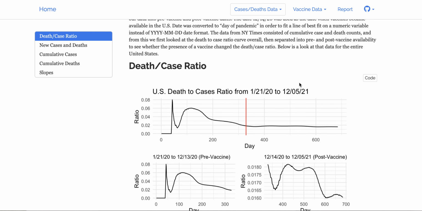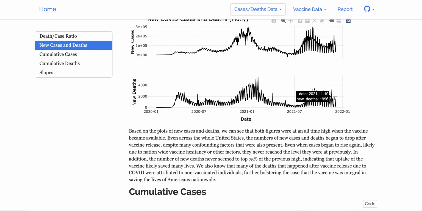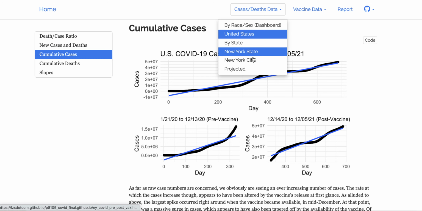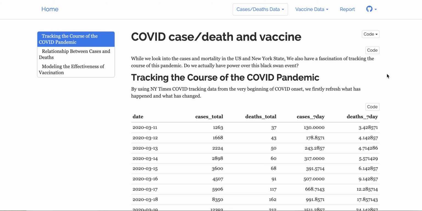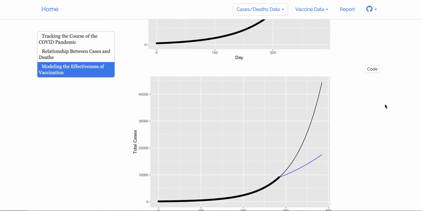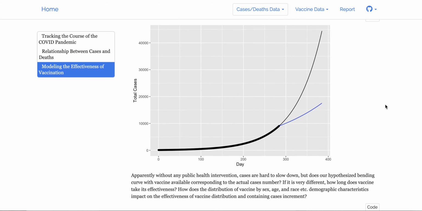We in turn examined more generally the progression of the COVID-19 pandemic in the US and then stratified the data into pre and post vaccine availability to see in real time how the vaccine has affected the trajectory of cases and deaths in the US. We then explored the real world data on how vaccines change death and case rates and compared this to our model of expected cases and deaths after vaccine rollout.